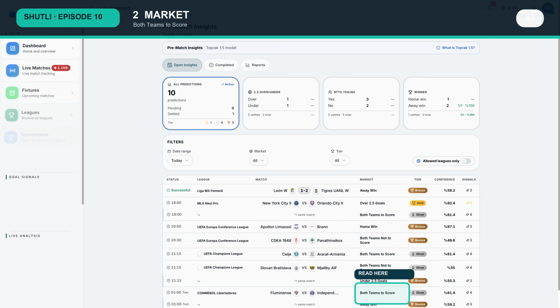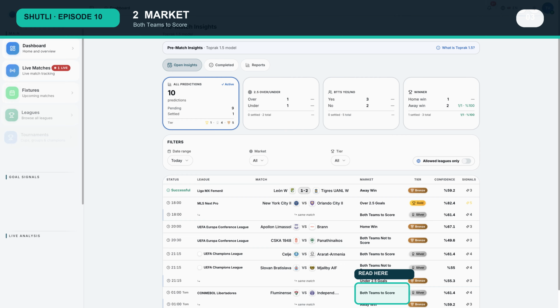The market on this row is both teams to score. This field defines the exact question represented by the card. It is different from a home win, an away win, or an over or under goals insight. Read the market before looking at any number. Otherwise, a percentage or tier can be attached to the wrong question. The market is the card's subject, not a promise about the final score.